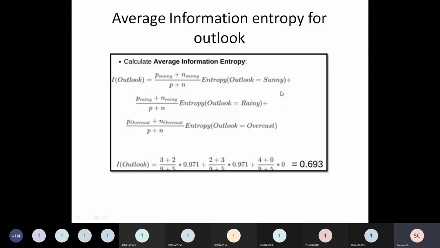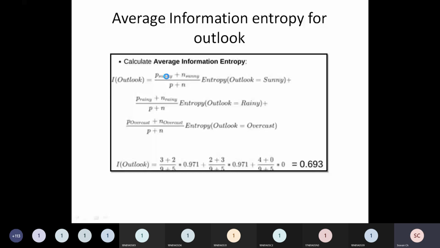See here, calculating average information entropy. How do I calculate? The formula is, for all 3 values, P of Sunny plus N of Sunny by P plus N. This P plus N is from the main data set. How many times did positive Sunny examples come in my first table? 2 times.